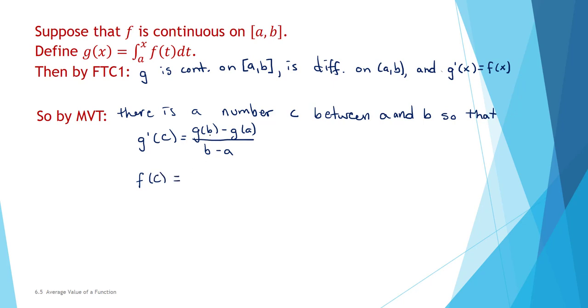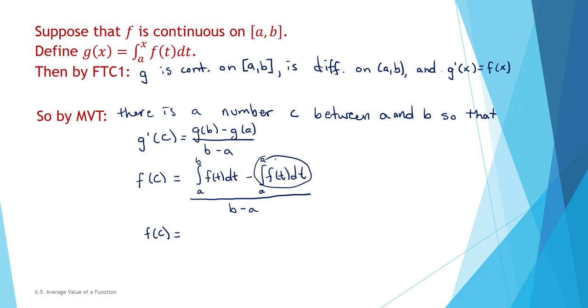We also know the definition of g, which is the integral from a to x. So g of b is the integral from a to b of f of t dt. g of a is the integral from a to a of f of t dt. And the bottom of the fraction is b minus a. And now, notice that the integral from a to a is really just 0.